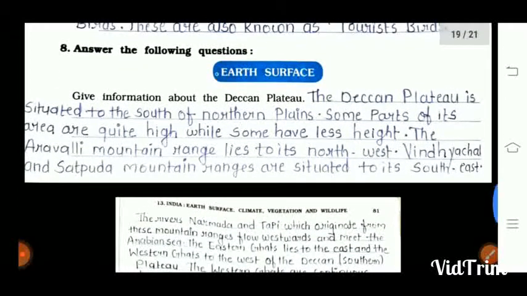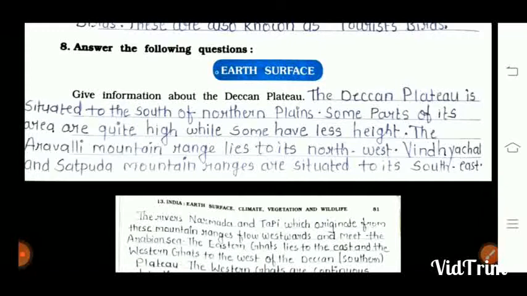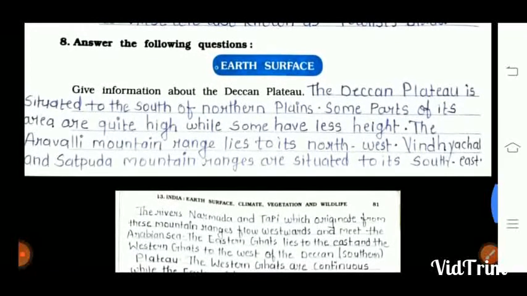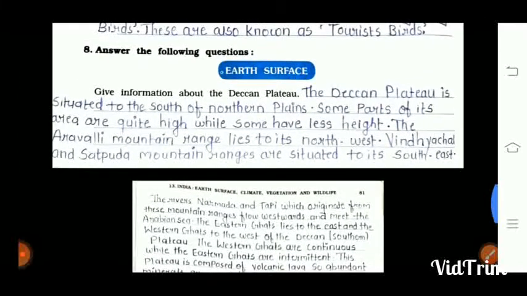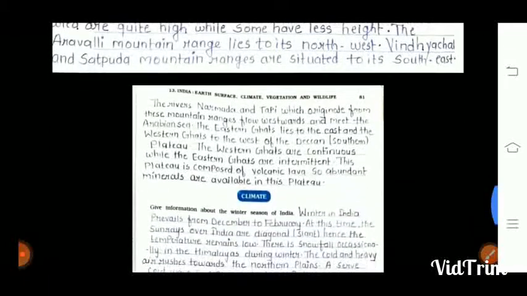Next, answer the following questions in detail. Give information about the Deccan Plateau. The Deccan Plateau is situated to the south of the northern plain. Some parts of its area are quite high, while some have less height. The Aravalli mountain range lies to its northwest. The Vindhyachal and Satpura mountain ranges are situated to its north.